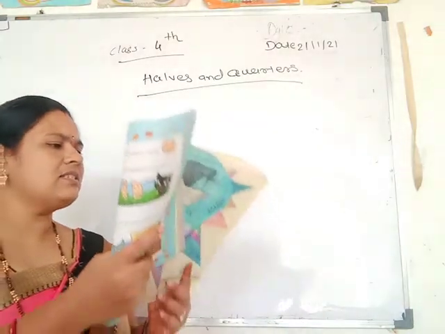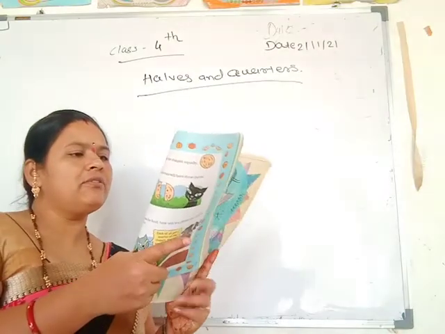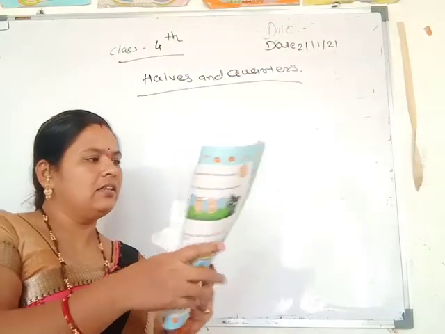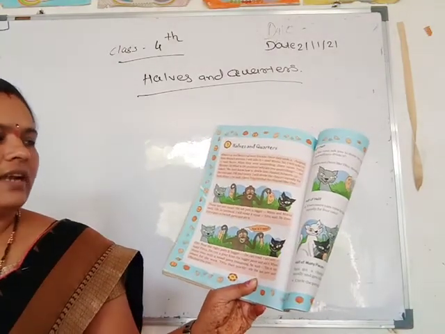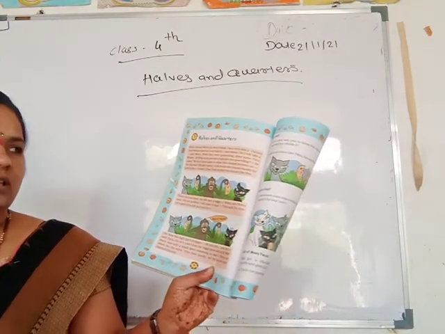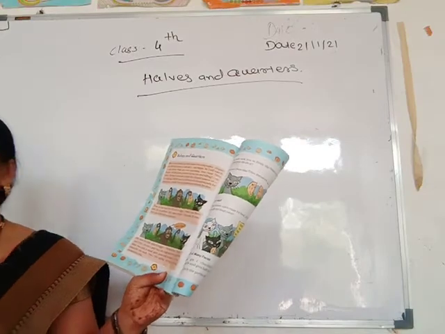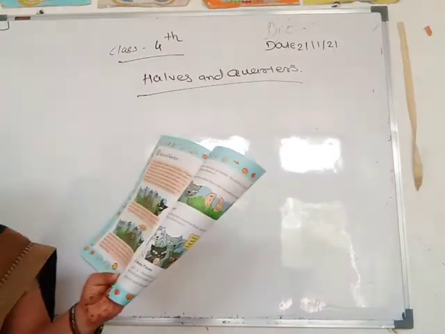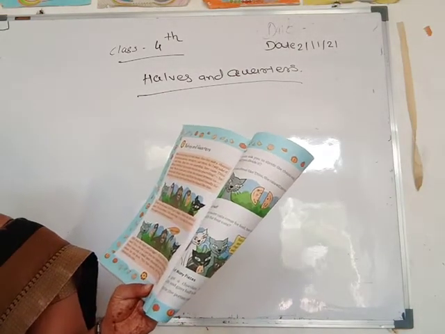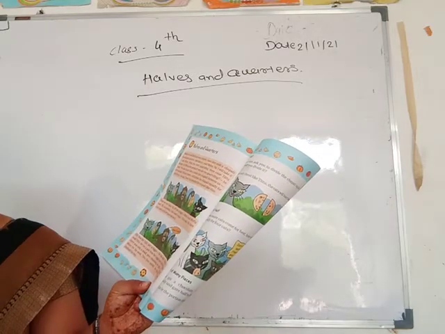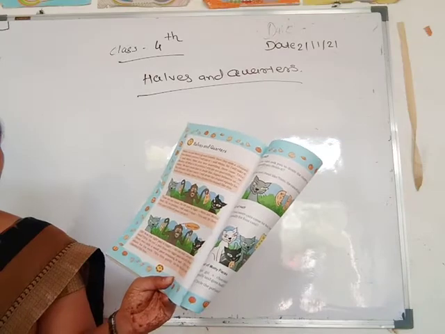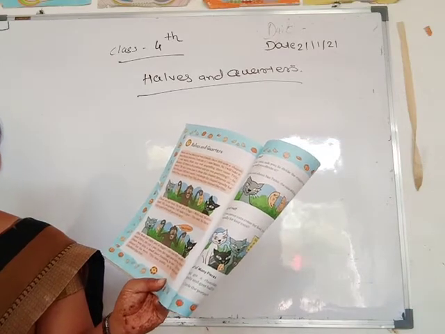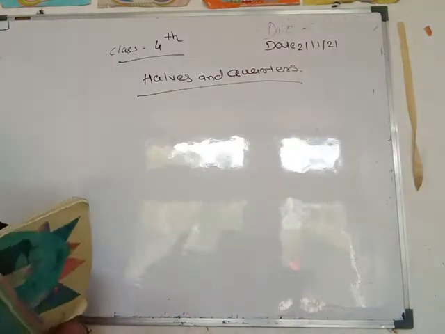Hi, what is this problem? Why are you quarreling? he asked. We don't know how to divide this chapati between us, the cats said. Here is only one chapati, and both are quarreling. Okay, don't worry, I will divide the chapati equally for both of you, he said. Clever Titu divided this chapati like this.